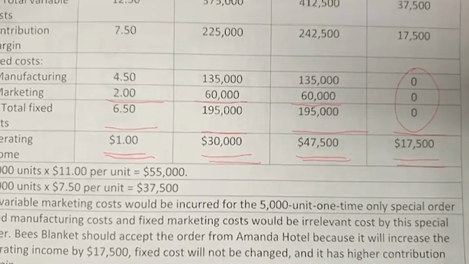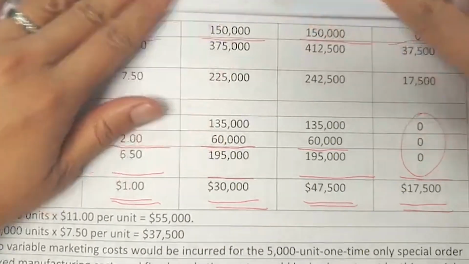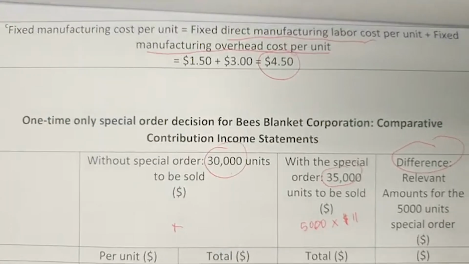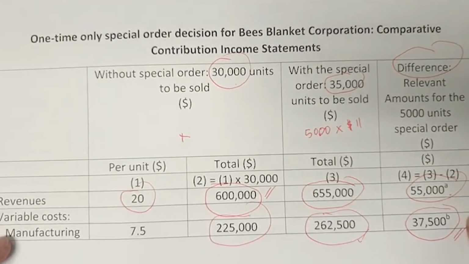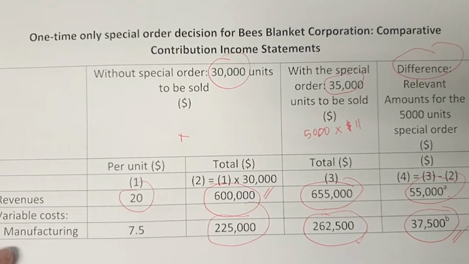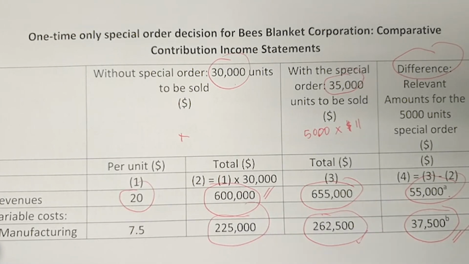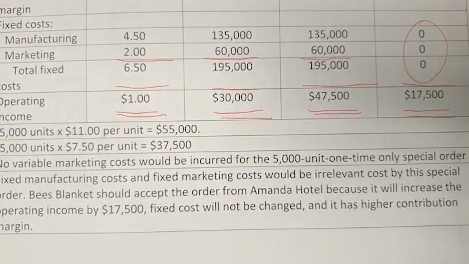Alright, now we look at other costs. Basically, the variable manufacturing cost is relevant information because it differs between 30,000 units and 35,000 units. So this is relevant information, relevant costs that we need to consider.